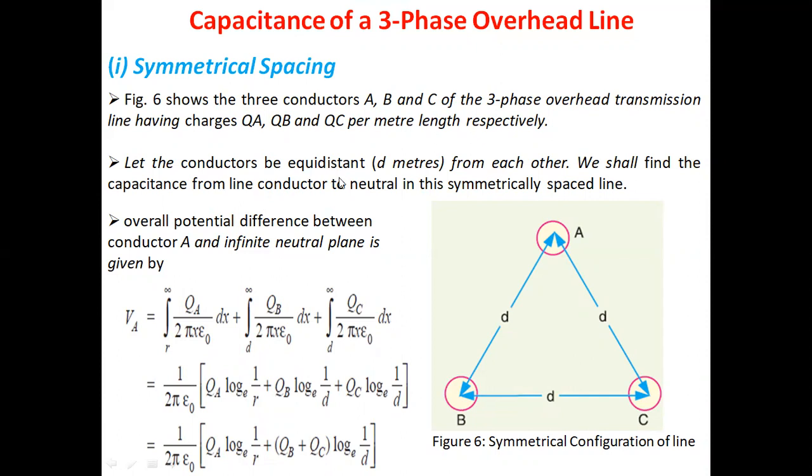Let the conductors be equidistant, with spacing d meters. Obviously, A, B, and C are the conductors, which are displaced from each other by the distance d.